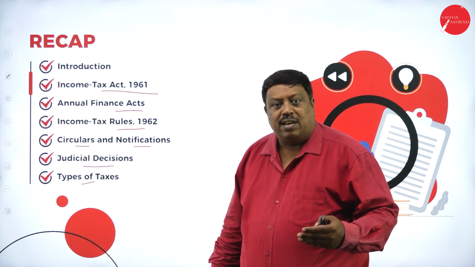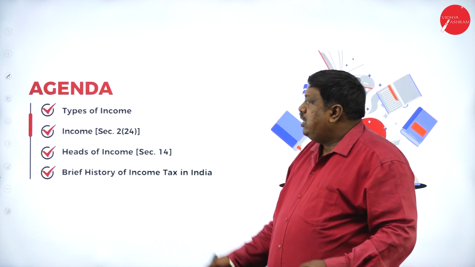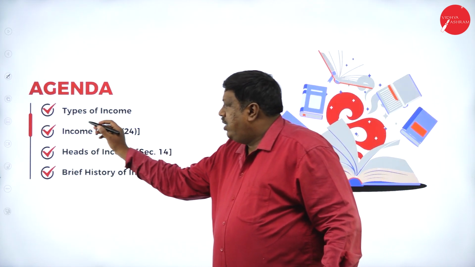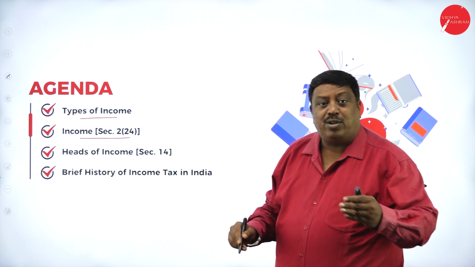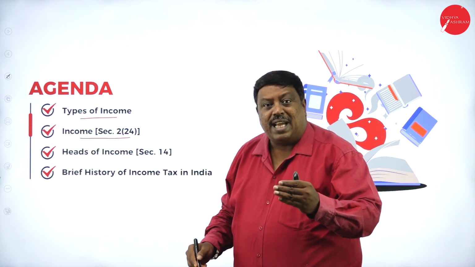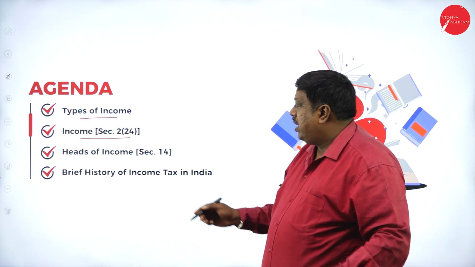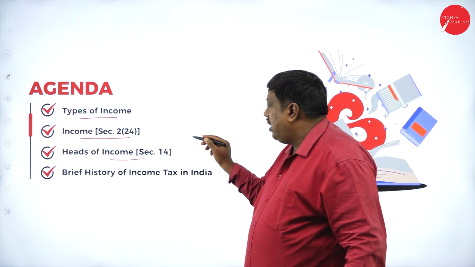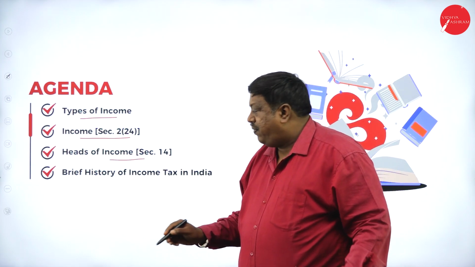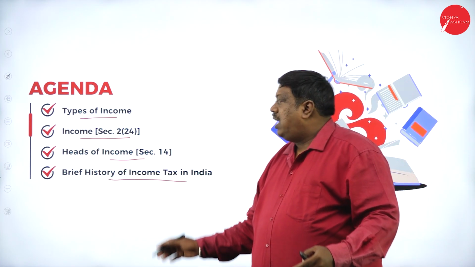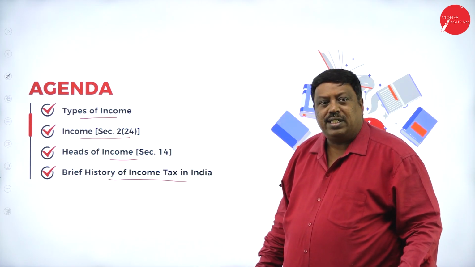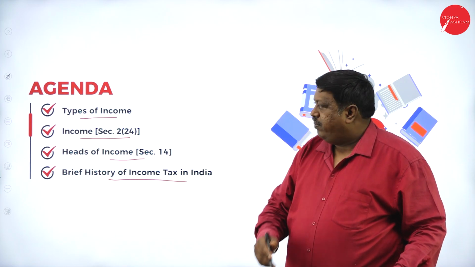In today's session, the main agenda will be types of income, income under section 2 subclause 24 of the Income Tax Act 1961, heads of income under section 14, and a brief history of income tax in India. These are the 4 major topics we are going to discuss in today's session.